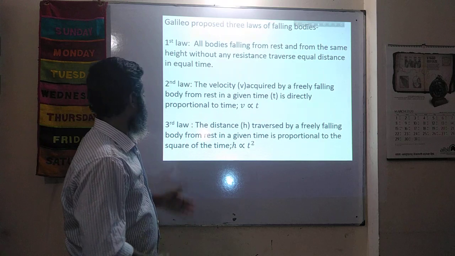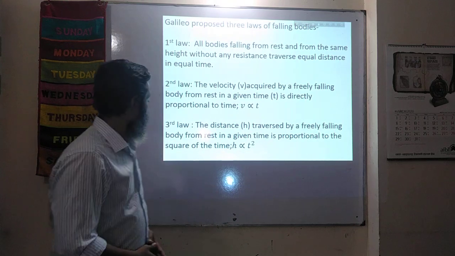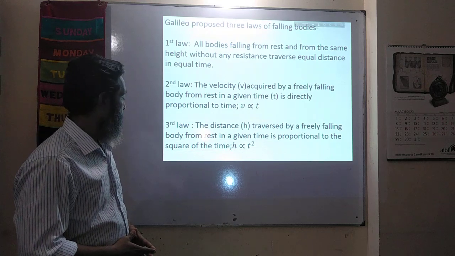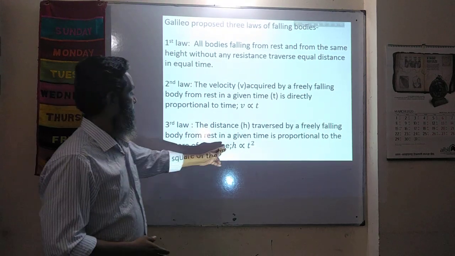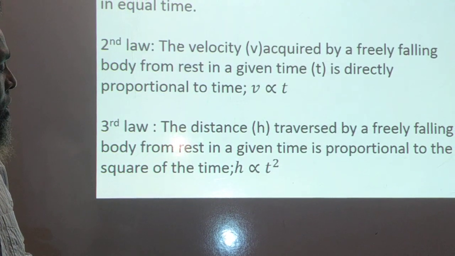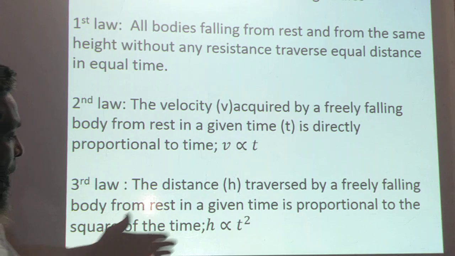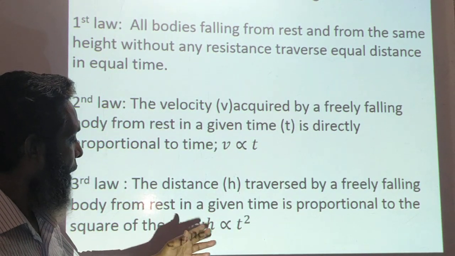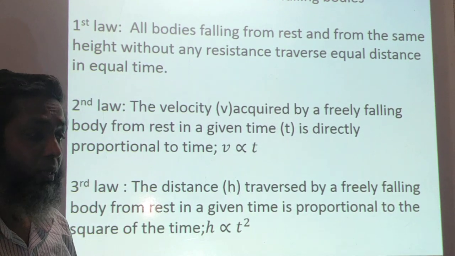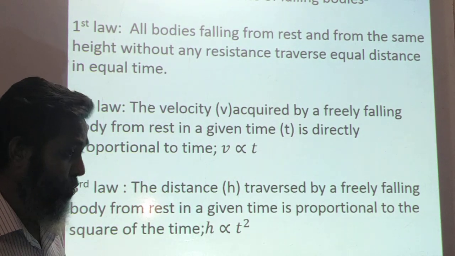Third law says the distance h traversed by a freely falling body from rest in a given time is proportional to the square of the time. That is, h is proportional to t squared. What does it mean? That means the height of a freely falling body increases with time, but in such a form that if the time is made double, then the height will be 4 times. If the time is made 3 times, then the height will be 9 times, and so on. If the time is made 4 times, the height will be 16 times.